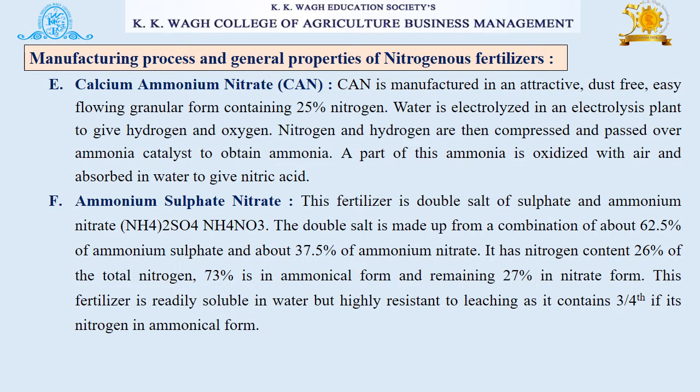Of the total nitrogen, 73% is in ammoniacal form and the remaining 27% in nitrate form. This fertilizer is readily soluble in water but highly resistant to leaching as it contains three-fourths of its nitrogen in ammoniacal form.